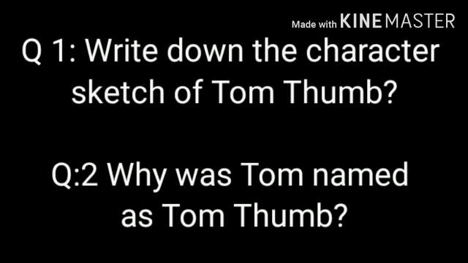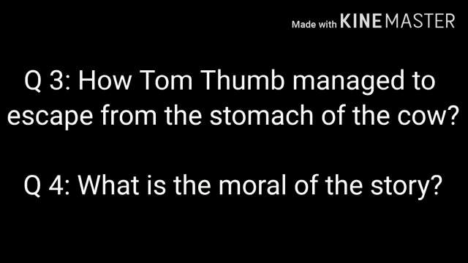Your question number 3 is, how did Tom Thumb manage to escape from the stomach of the cow? For this you have to come to reader's page 41, and when you read the paragraph, lines from line 5 to 15, there is the answer to this question.